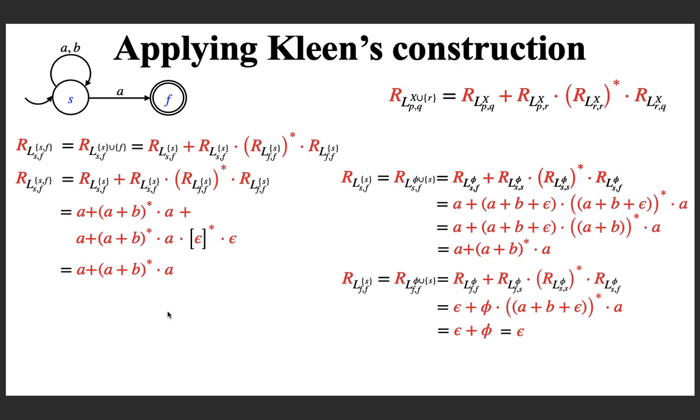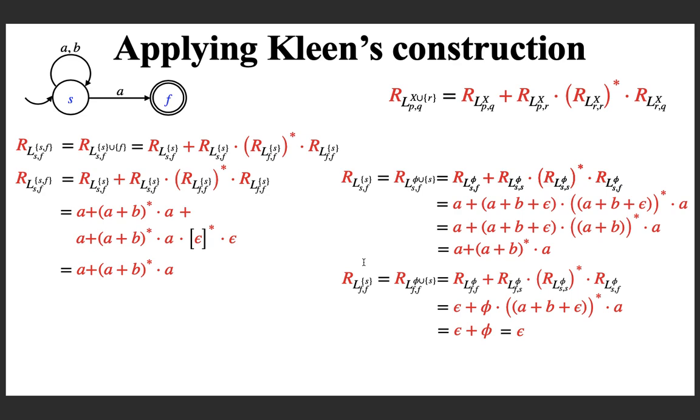With this we are finishing this exercise problem, and what we have discussed today is a completely algebraic way of obtaining a regular expression for an NFA, which is just solving a recurrence relation, and we saw how we formulate this recurrence relation and how we can solve it.